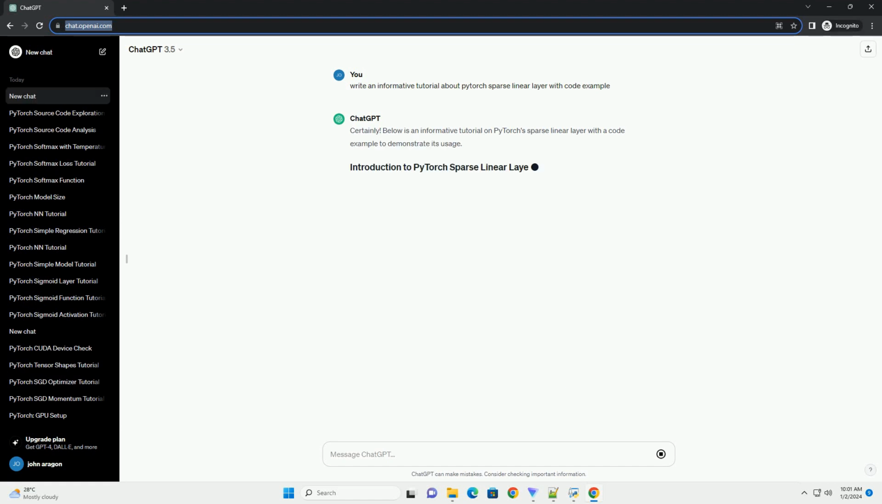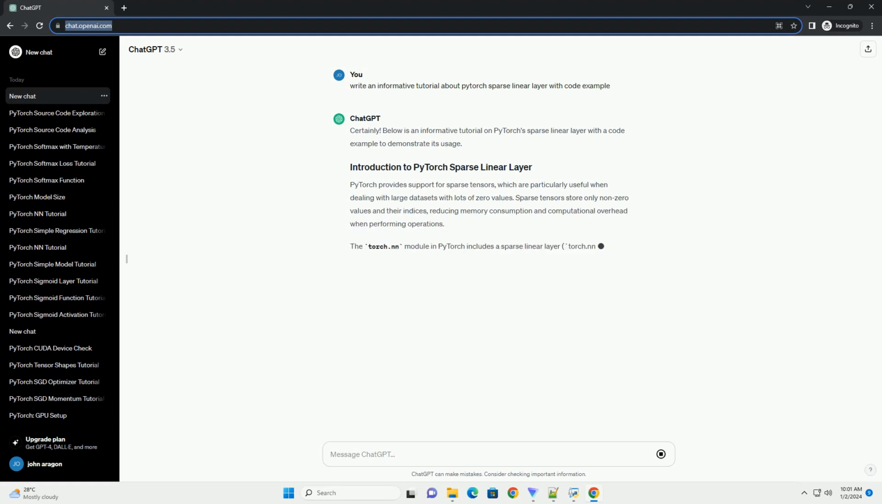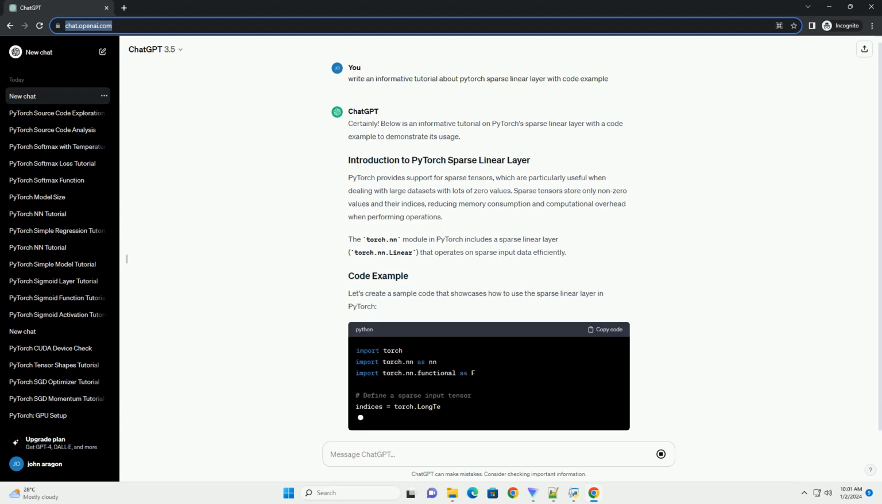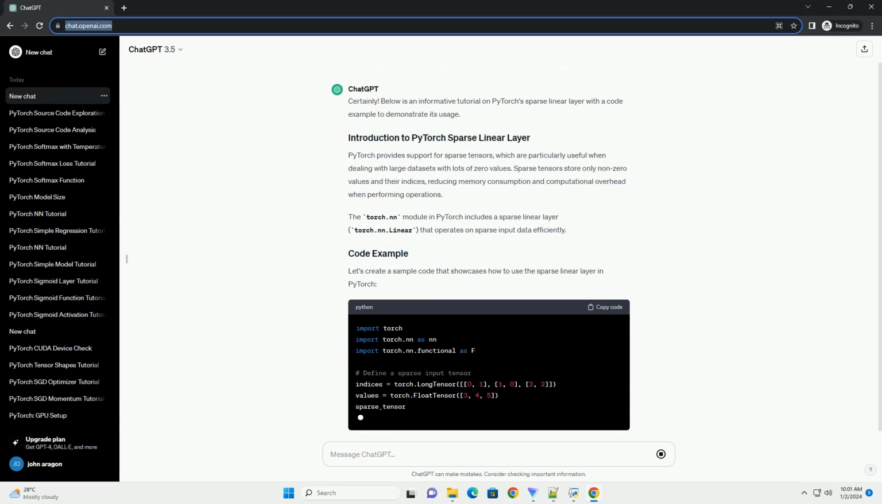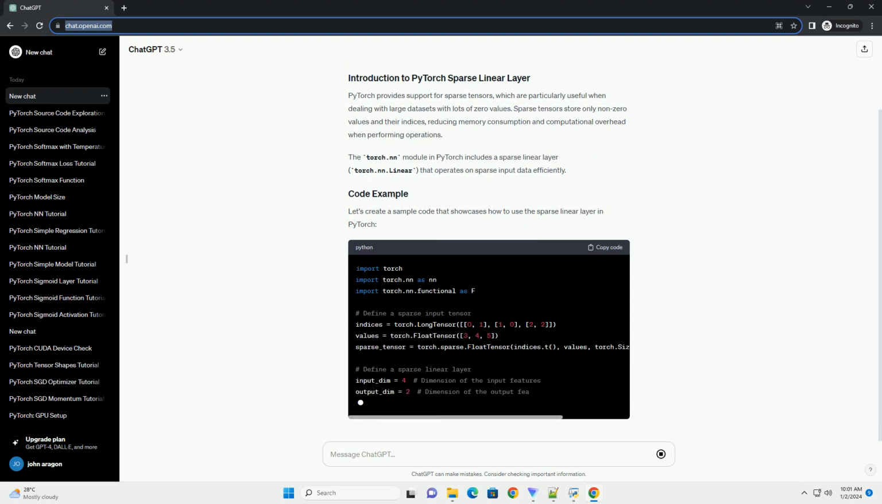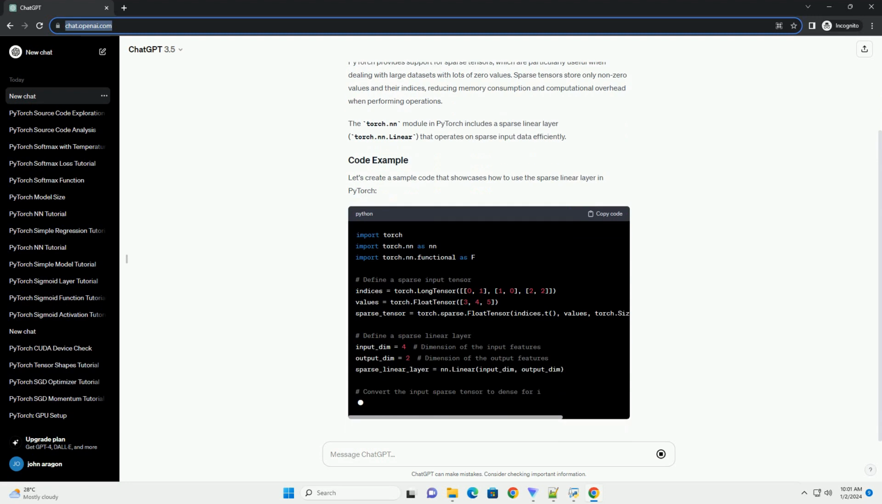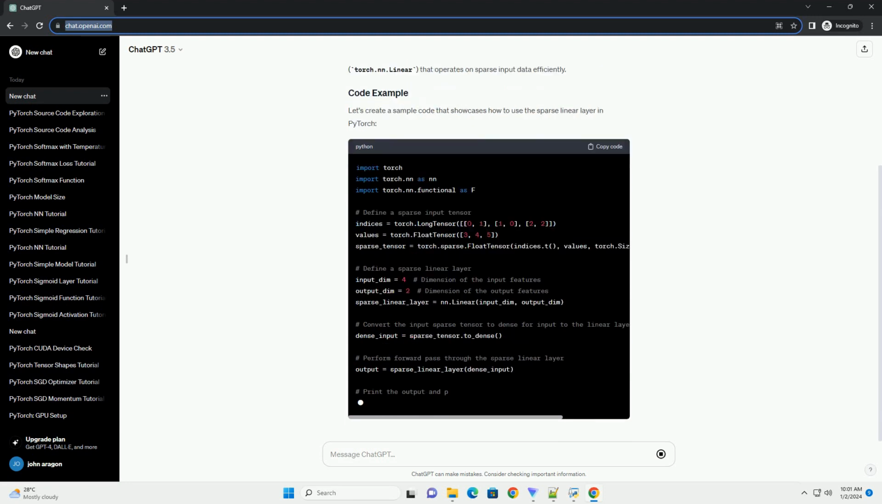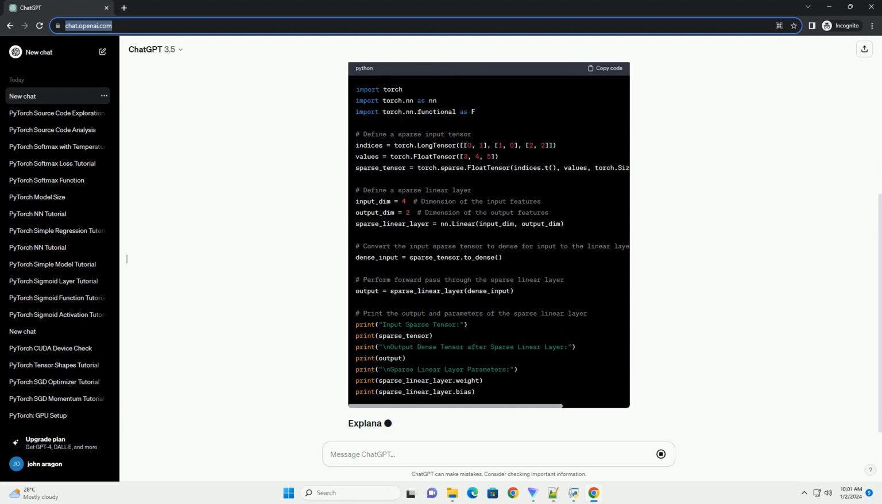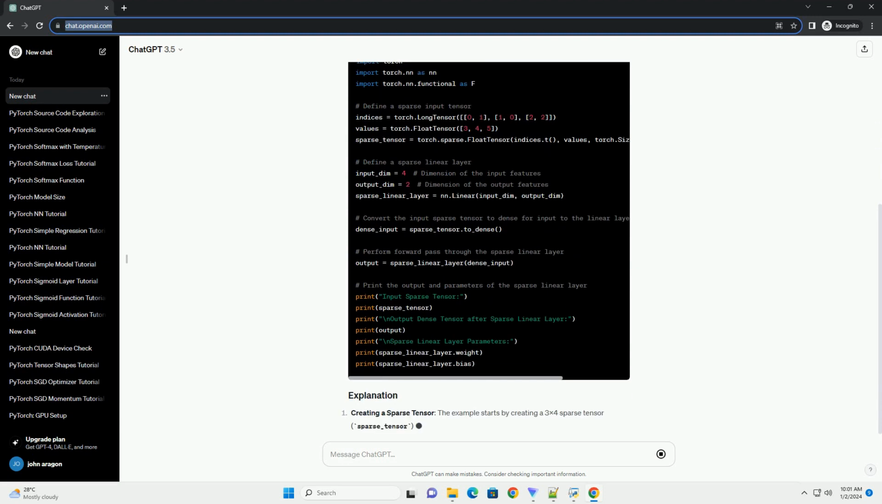Certainly. Below is an informative tutorial on PyTorch's sparse linear layer with a code example to demonstrate its usage. PyTorch provides support for sparse tensors, which are particularly useful when dealing with large datasets with lots of zero values. Sparse tensors store only non-zero values and their indices, reducing memory consumption and computational overhead when performing operations.